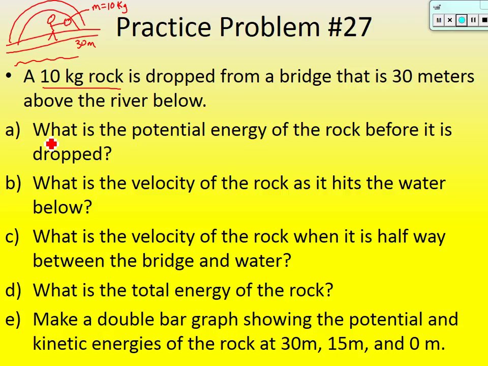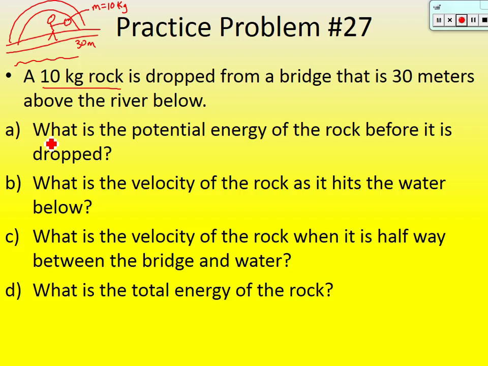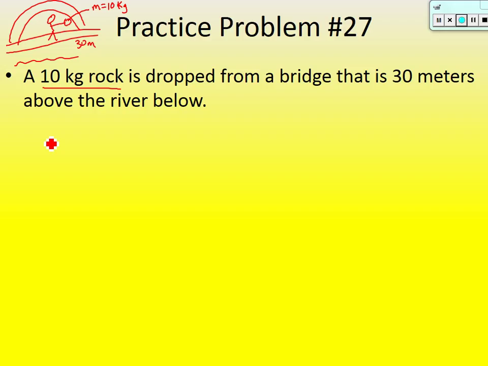But let's answer part A first. It says, what is the potential energy of the rock before it is dropped? Okay, so let's answer that part first. Before you drop it, the potential energy is equal to mgh. So let's just plug in. The mass of the rock was 10 kgs. G is always 9.8 on Earth. And the height that it was before you dropped it, before the ground, I guess it's the river in this case, is 30 meters. Okay, so let's find out what potential energy was there.